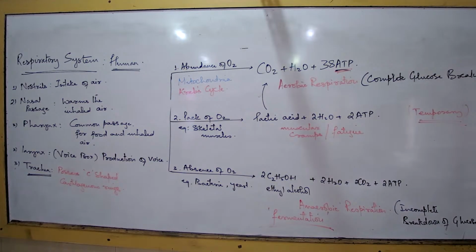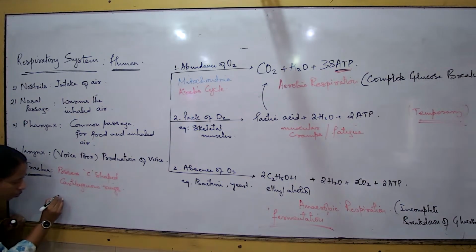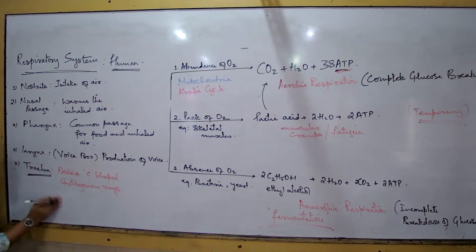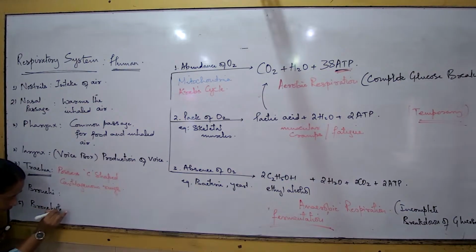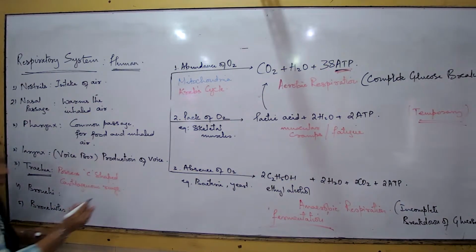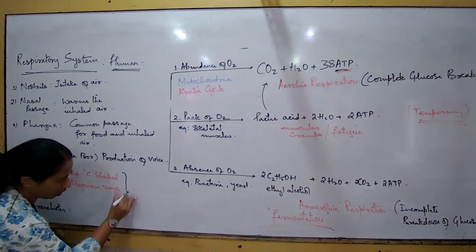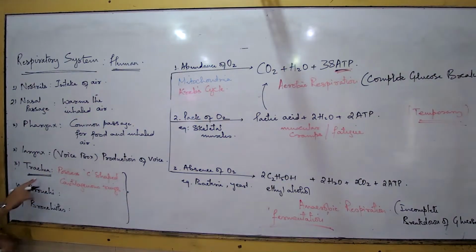What is the significance of the C-shaped cartilaginous rings? We will talk about this later. The function is, let us write it together. After the trachea, we have the bronchi, and after the bronchi, we have the bronchioles. What is their common function? If I have to write the function common for all the three, it is the same.